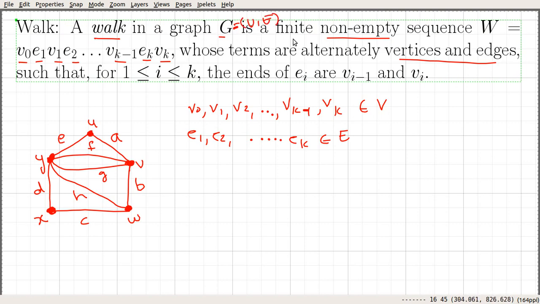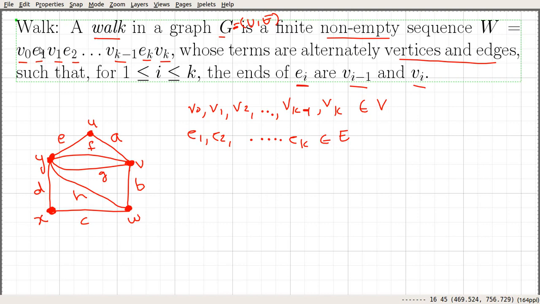So a walk is a non-empty finite sequence V0, E1, V1, E2, Vk minus 1, Ek, Vk, whose terms are alternately vertices and edges, such that the ends of Ei are Vi minus 1 and Vi.